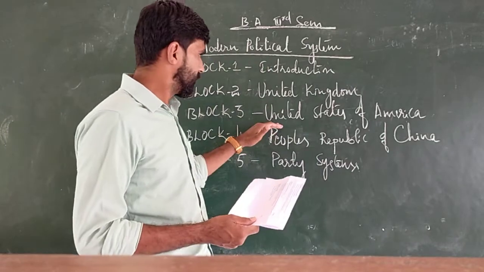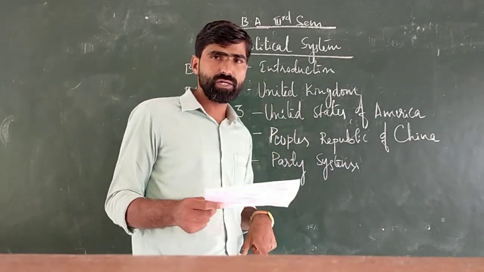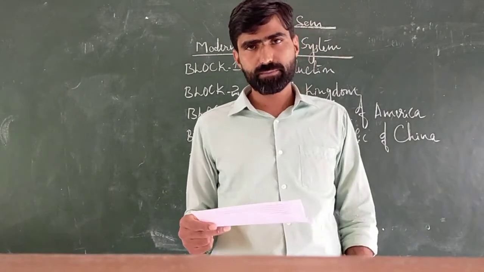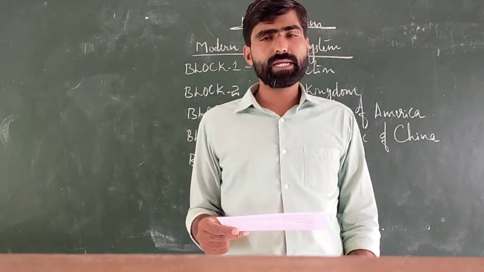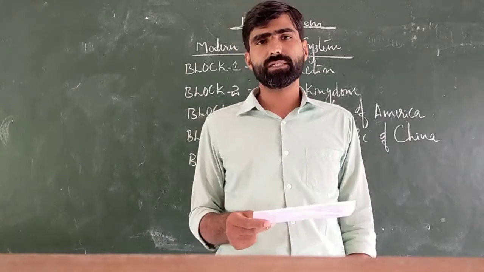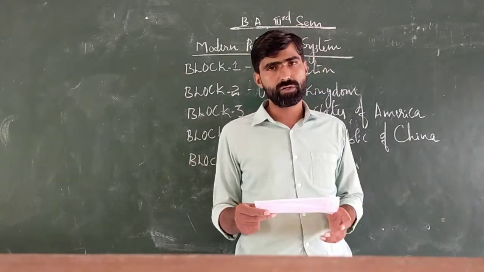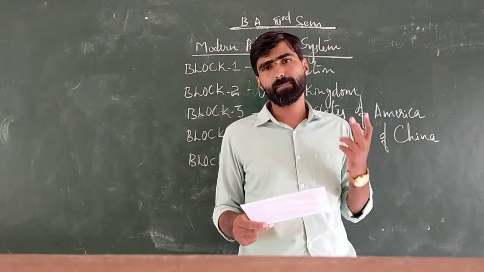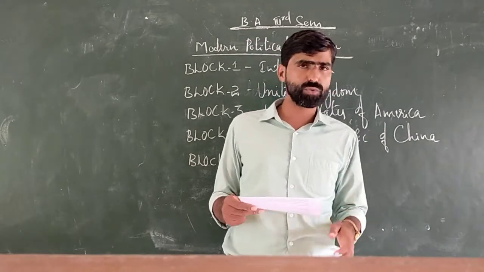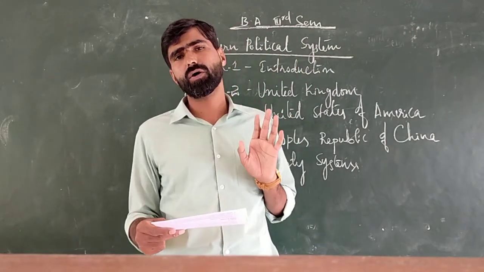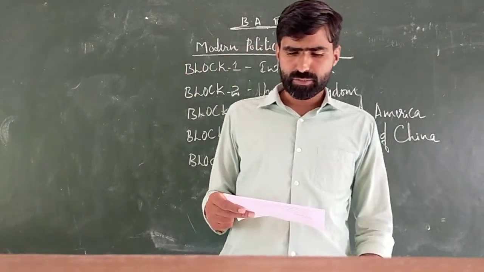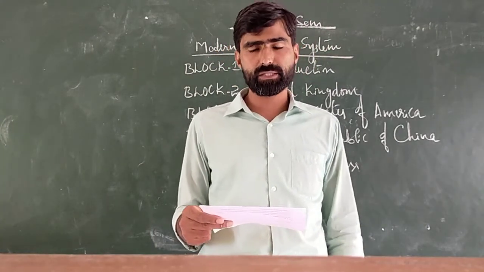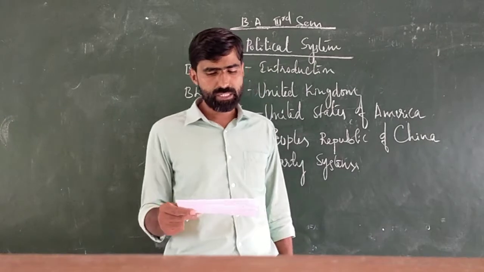Under the United States Constitution, we are discussing the salient features under the first concept, and after that the American legislature, which is popularly known as the American Congress. Similar to India and the UK, it also has a bicameral system, meaning 2 houses in the American Congress. The two houses are the House of Representatives and the Senate.